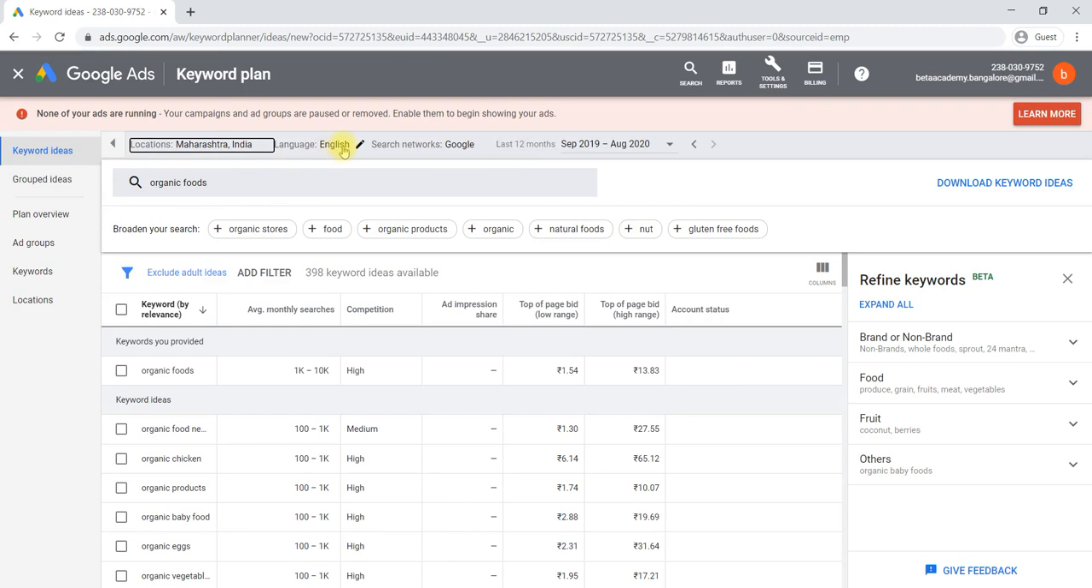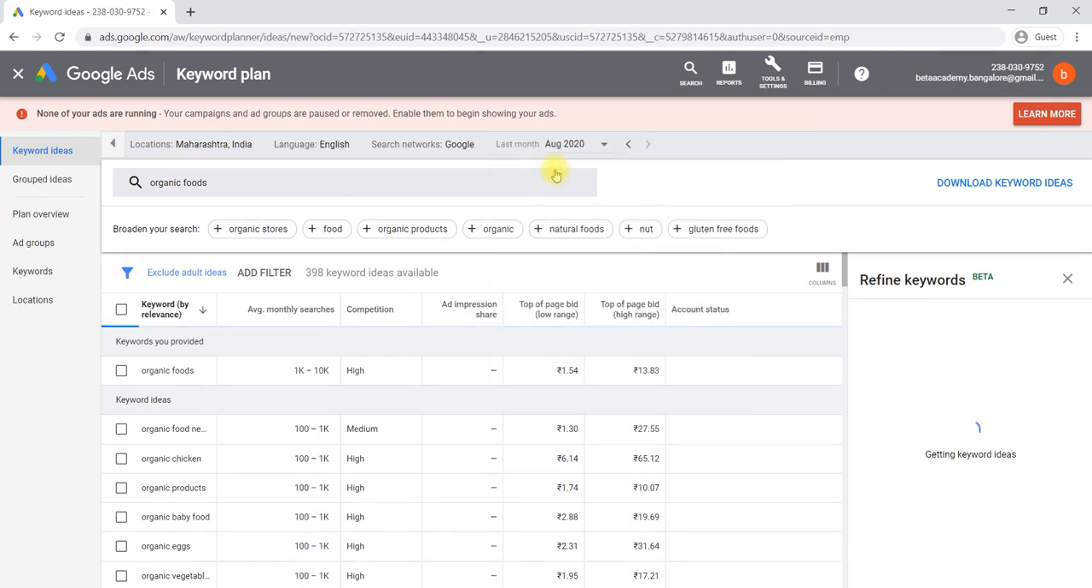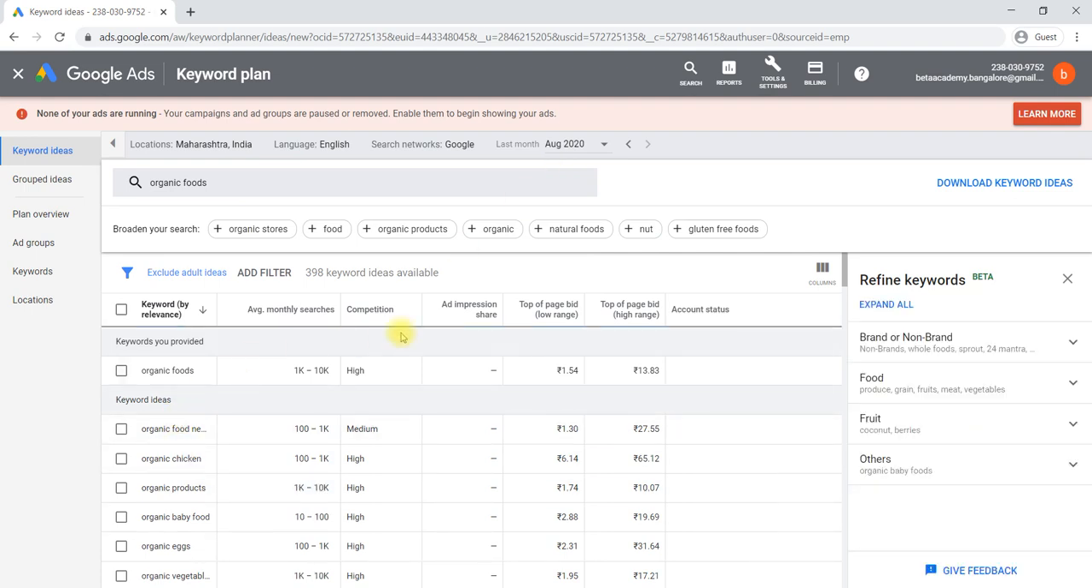Then language also you can change. And you can change the network, in the sense only Google or Google and search partners. Google and search partners is nothing but Google-related search partners. The last 12 months of data will be shown here. If you would like only one month of data, you can select last month, so that the data you see here will be last month's data.